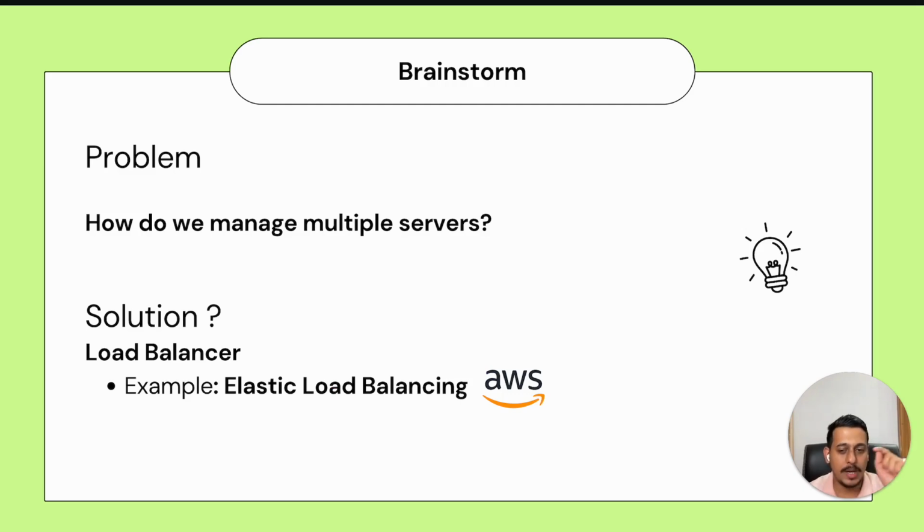How we will use it, I will explain to you. But till this point, we have learned two major terminologies. One is monolithic architecture, which means the entire project in one single thing, and if it fails, everything fails. So the solution for that was breaking into multiple parts using multiple servers. Now we need a load balancer. This is the second terminology. What is a load balancer? It will balance the load between various servers.